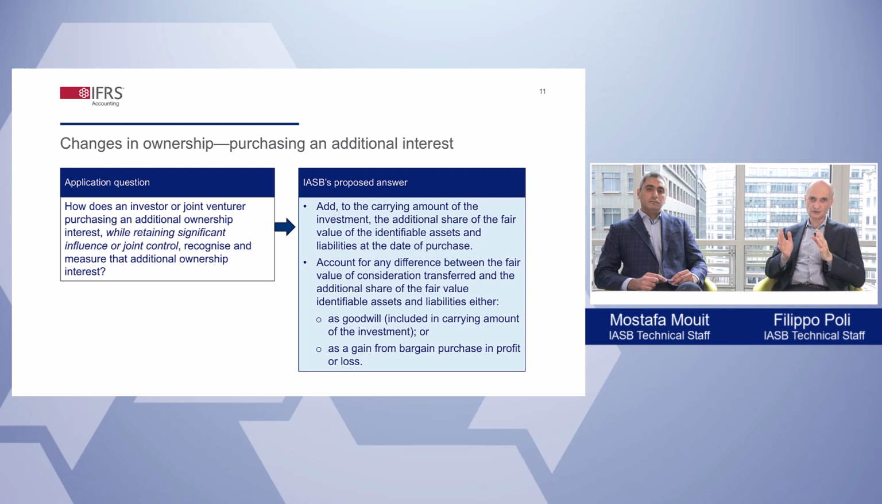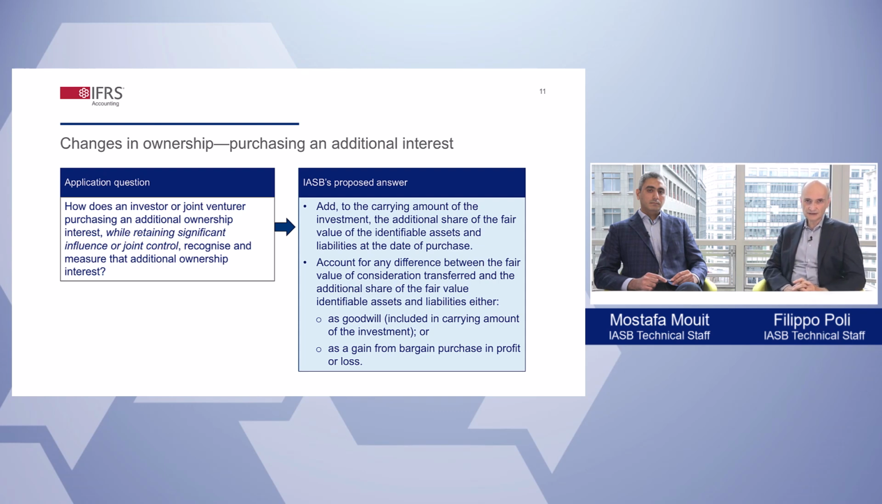The difference between the consideration transferred and the additional share in the associate net asset is either recognized as goodwill, which is included in the carrying amount of the investment, or as a gain from a bargain purchase in profit or loss. The whole investment is therefore an accumulation of purchases. Therefore, the investor does not remeasure the previously held interest.